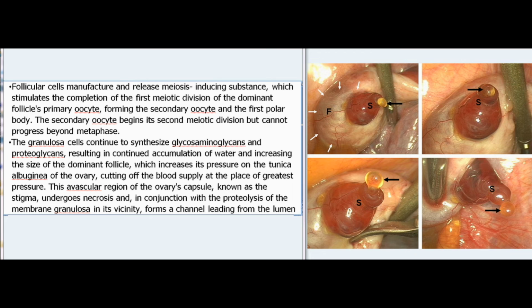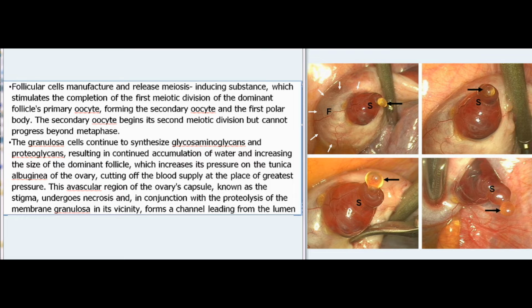Follicular cells manufacture and release meiosis-inducing substance, which stimulates the completion of the first meiotic division of the dominant follicle's primary oocyte, forming the secondary oocyte and the first polar body. The secondary oocyte begins its second meiotic division but cannot progress beyond metaphase.